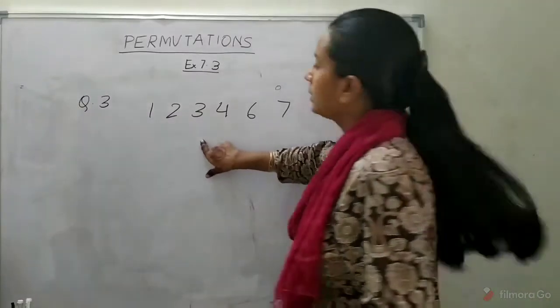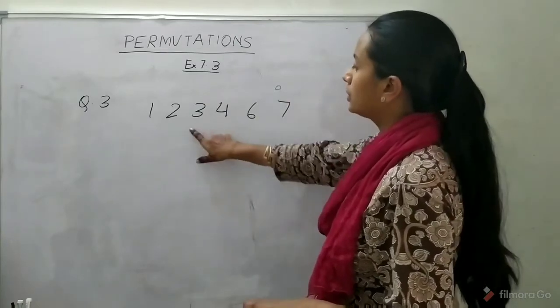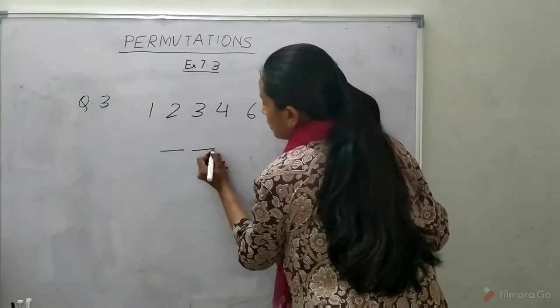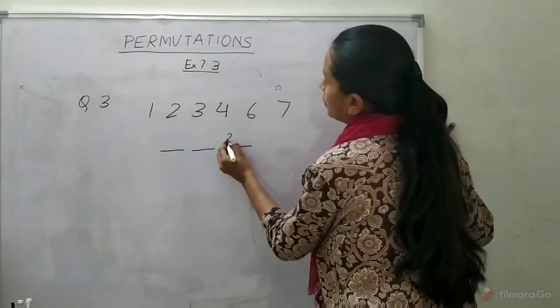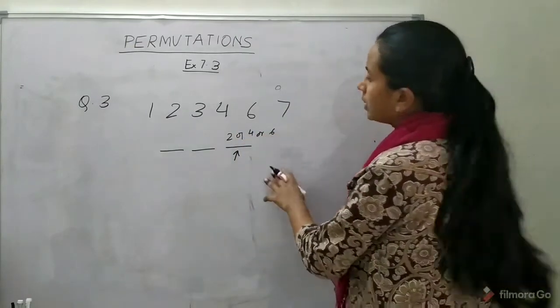Now question number 3 is how many 3-digit even numbers can be formed using these digits. So for the last place we have options 2 or 4 or 6, right?